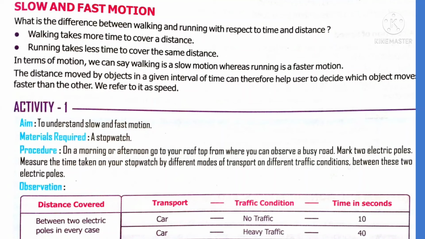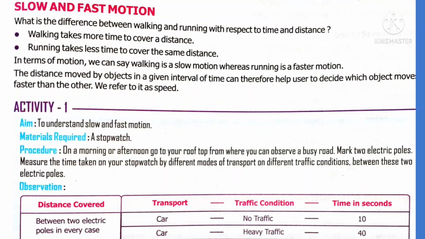Here you ran very fast and reached the destination in a short period of time, so you are the winner. But what about your friend? He showed slow motion. That means his body moves very slowly and he became the runner-up, because he reached a little late.